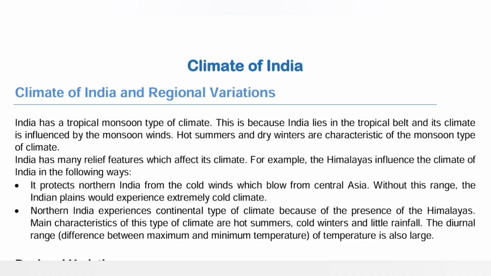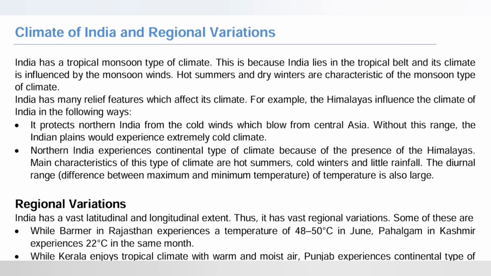It does not allow the cold winds coming from western countries to enter India, or else India would be a cold desert. Fun fact to know. And it blocks the monsoon winds coming from the southwest branch, stopping those winds from escaping India. So this is one of the features of the Himalayas.